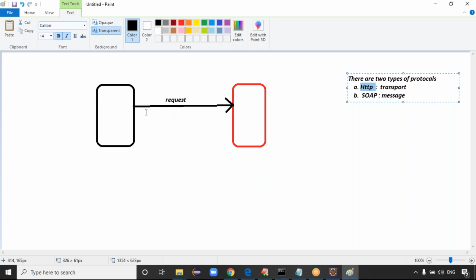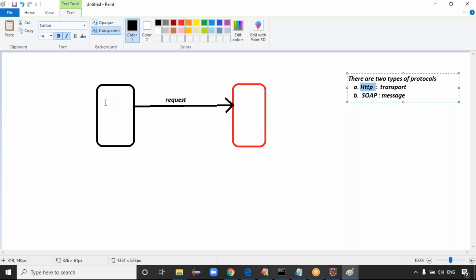Here, who will make the secure socket connection between the client and server? The protocol will make the secure socket connection, guys. Client and server: who will make the connection? The protocol, basically. So the HTTP protocol is responsible, right?